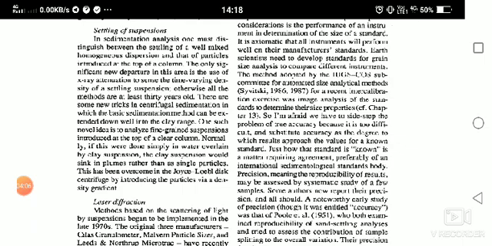Settling of suspensions. In sedimentation analysis, one must distinguish between the settling of a well-mixed homogeneous dispersion and that of particles introduced at the top of the column. The only significant new departure in this area is the use of X-ray attenuation to sense the time-varying density of the settling suspension. Otherwise, all the methods are at least 30 years old.